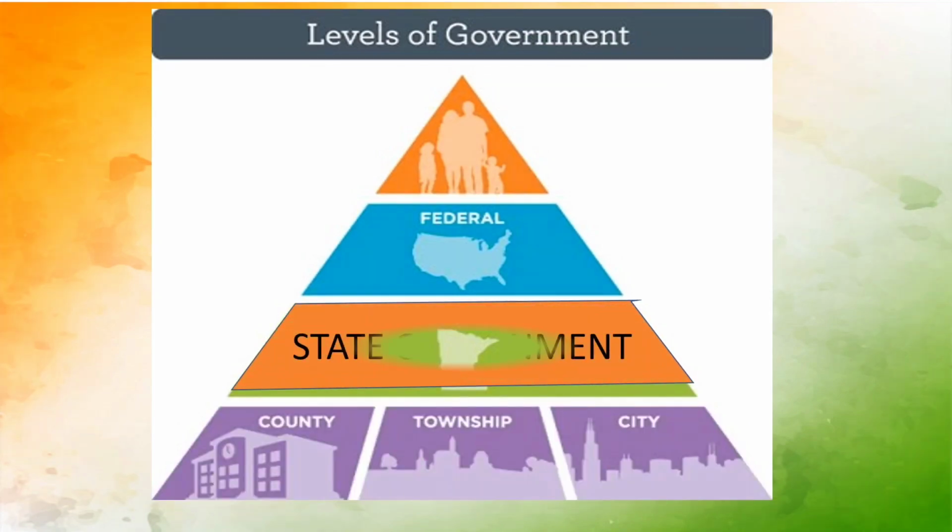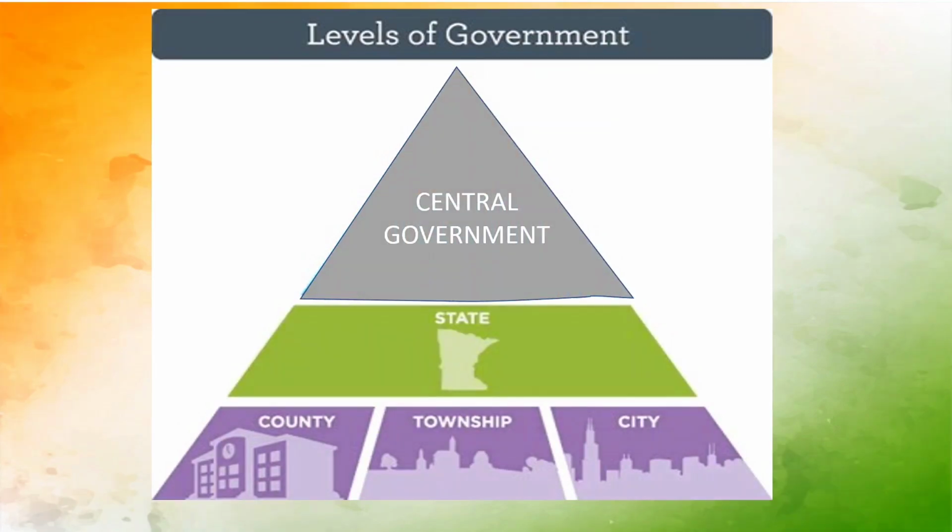Then we have state government, which works at the state level. Working at the state level means including all the cities and towns in the state and working for the betterment of the state, for example the Gujarat government, the Maharashtra government. So these are state governments. And the third level is central government, which includes towns, cities, villages plus states and the whole country. Okay, so that is called central government. Okay, so these are three levels of government: local government, state government and central government.